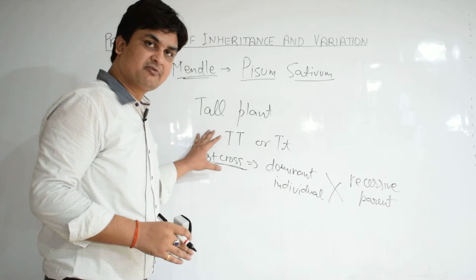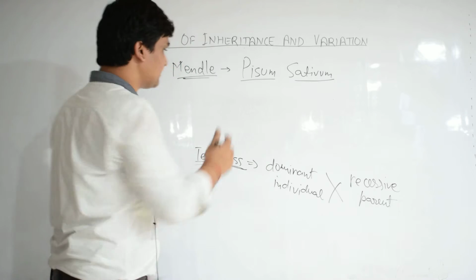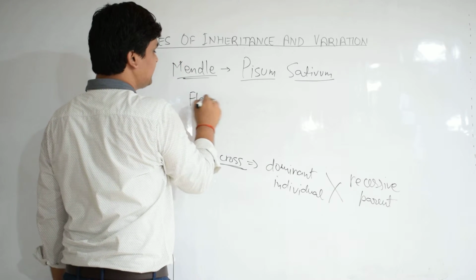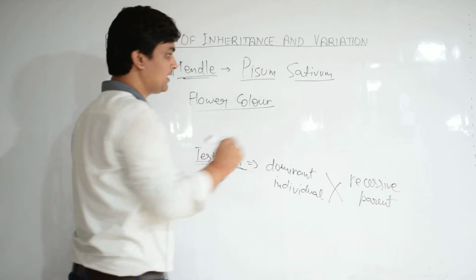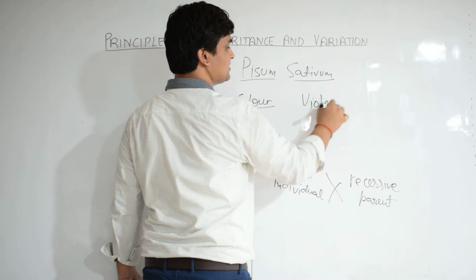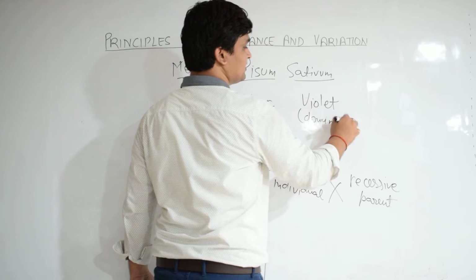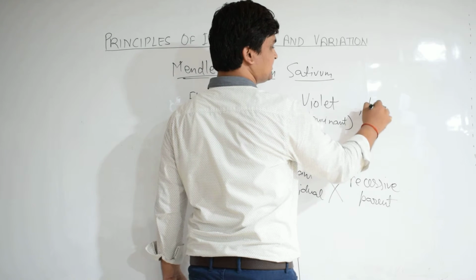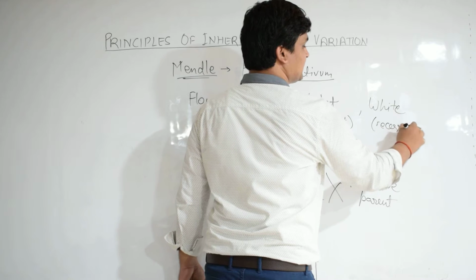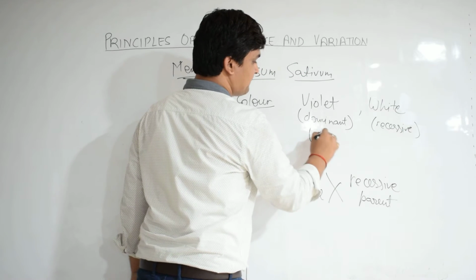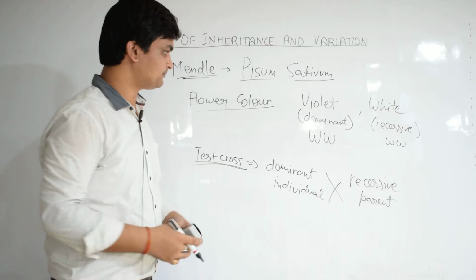For test cross, we can take the example of flower color. So we see that flower color is of two types in pea plants. One is violet, and this violet is dominant, and the other is white, which is recessive. The genotype of both being capital W and small w, small w.